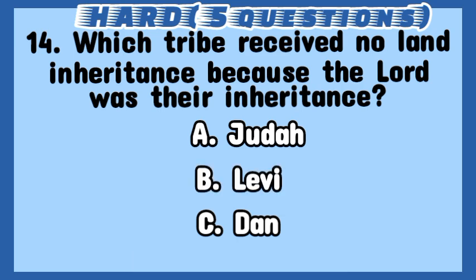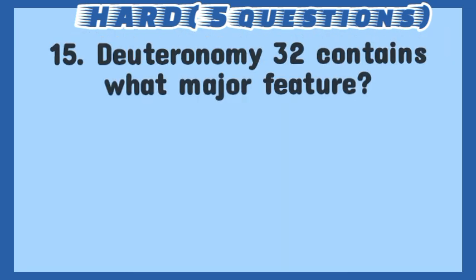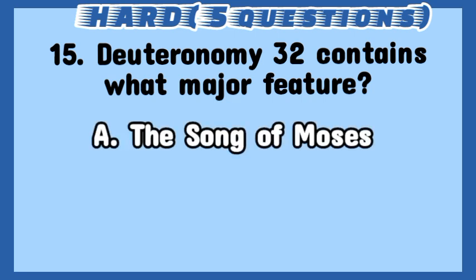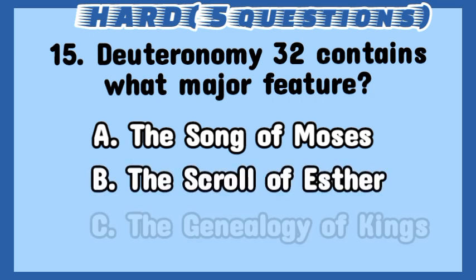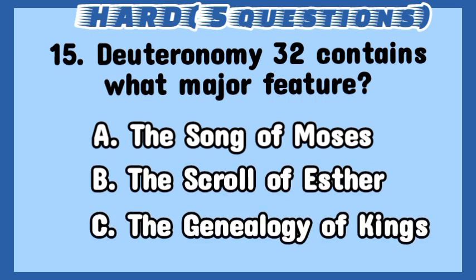Answer: B. Levi. 15. Deuteronomy 32 contains what major feature? A. The Song of Moses. B. The Scroll of Esther. C. The Genealogy of Kings. Answer: A. The Song of Moses.